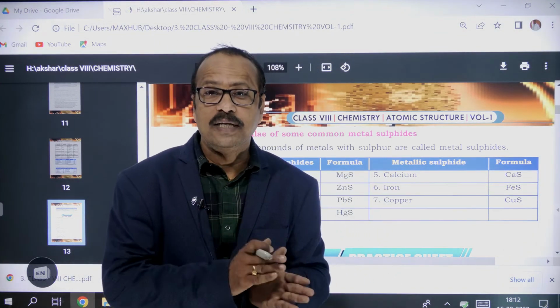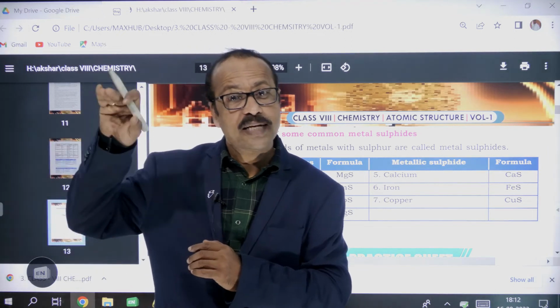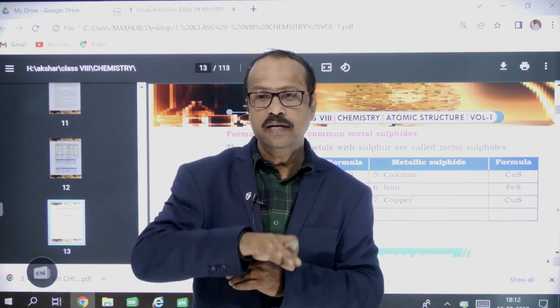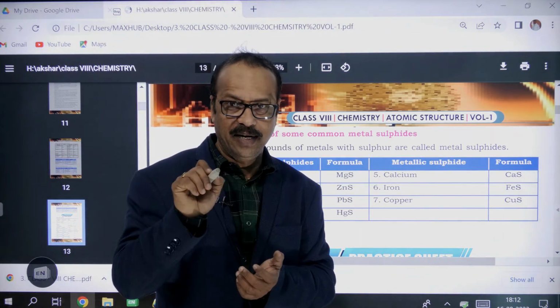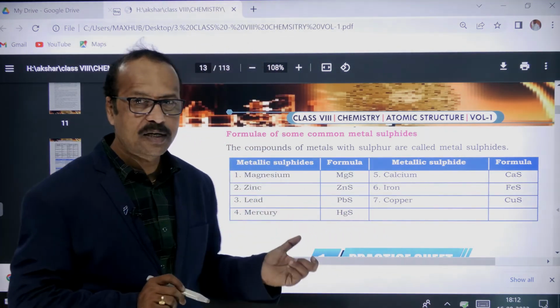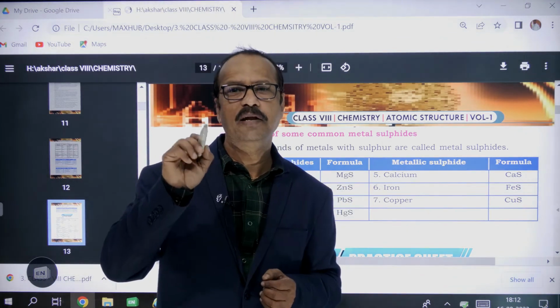Like carbon combining with oxygen forms an oxide, carbon dioxide. If sulfur combines, it is called sulfide, ending with ide. These are binary compounds. Generally, binary compounds end with ide.